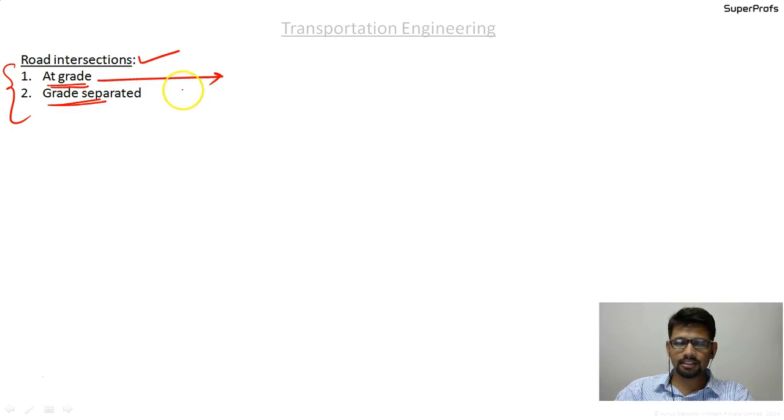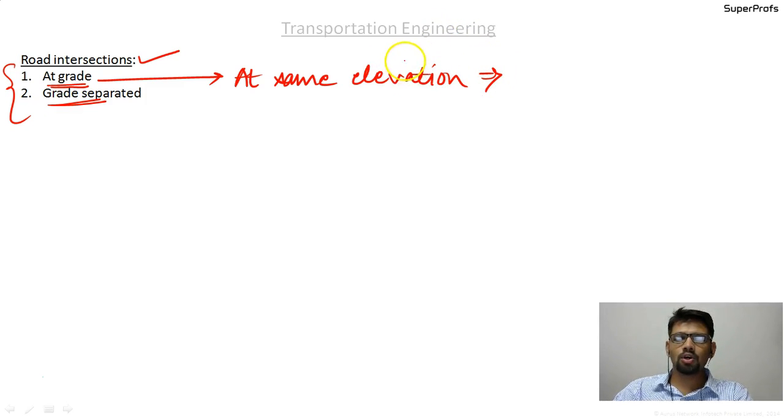At-grade intersection stands for roads that cross each other at the same elevation. Okay, at grade stands for intersection at the same elevation. You may please write it down properly, that the intersections in which roads cross at the same elevation are called at-grade. And please write it down, because later on while going through the notes you should be able to see that. Okay, I'll write it myself.